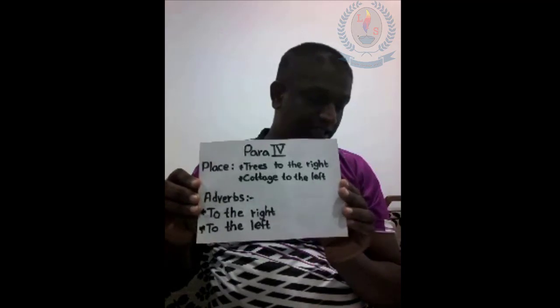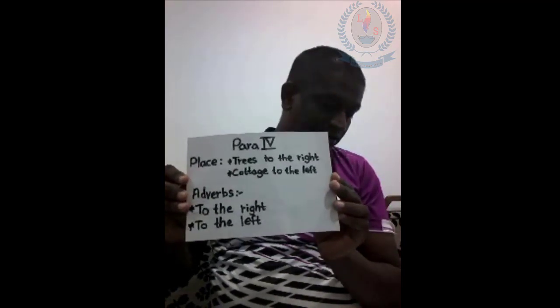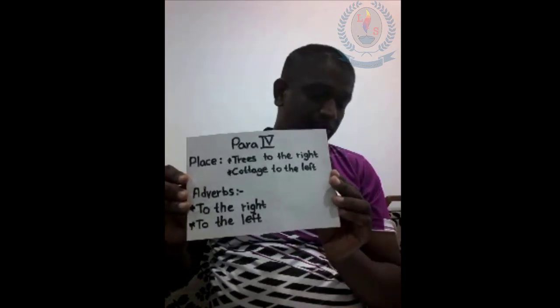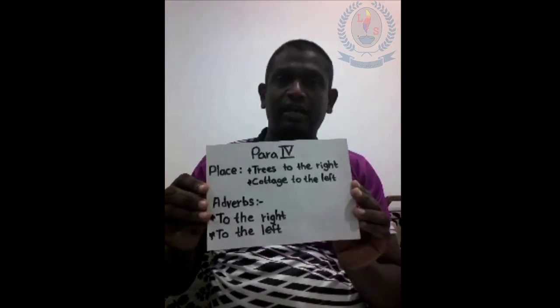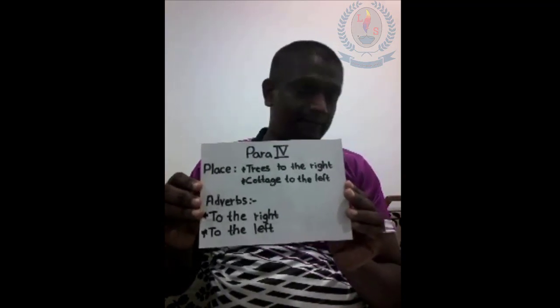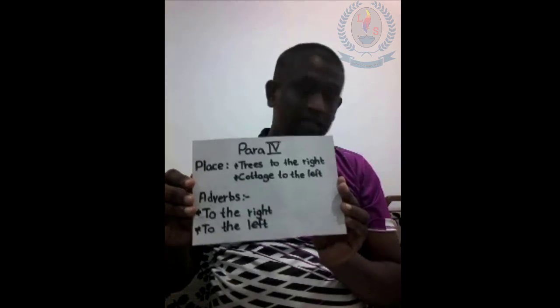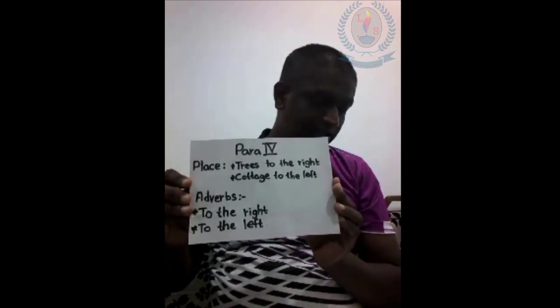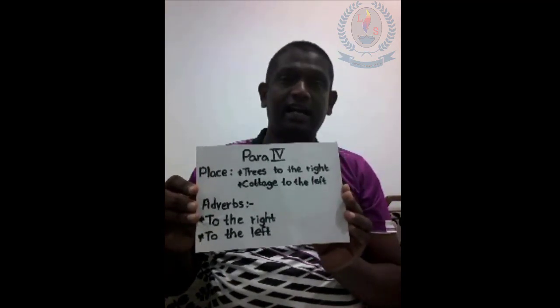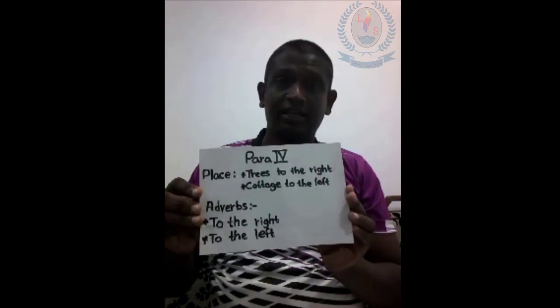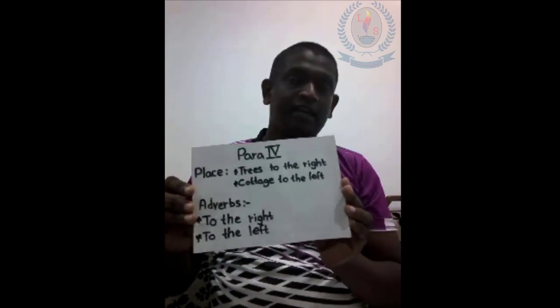The adverb phrase to the right tells us where the group of trees is. The adverb phrase to the left tells us where the old cottage is. Okay, let's go to paragraph number 5.